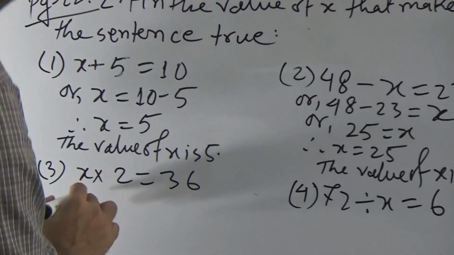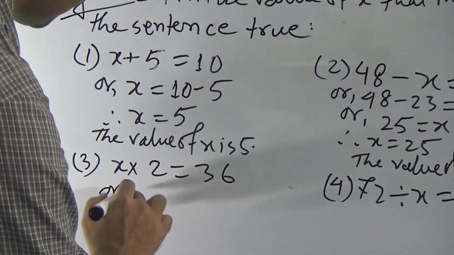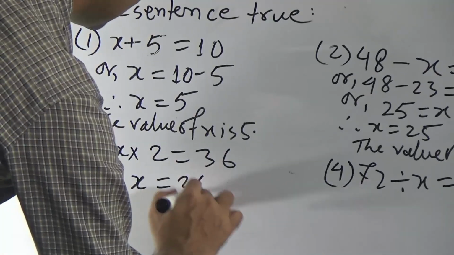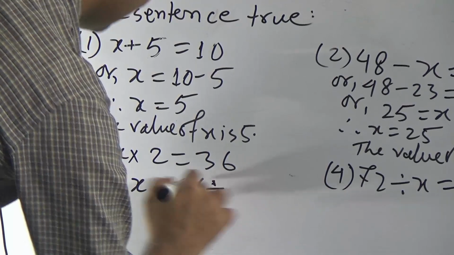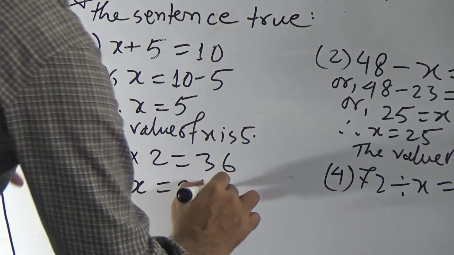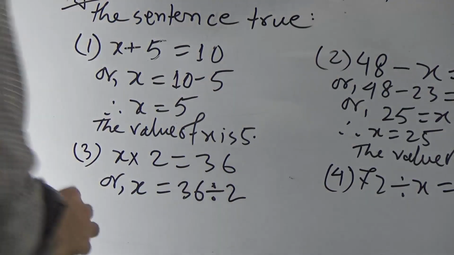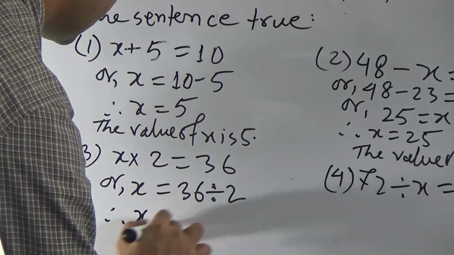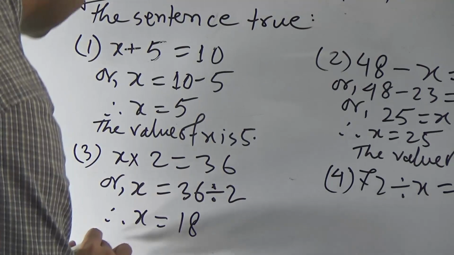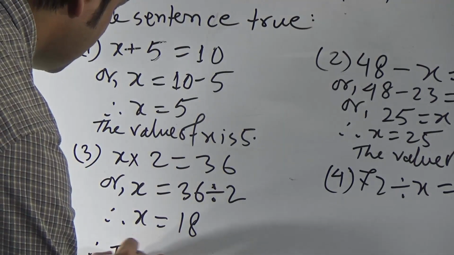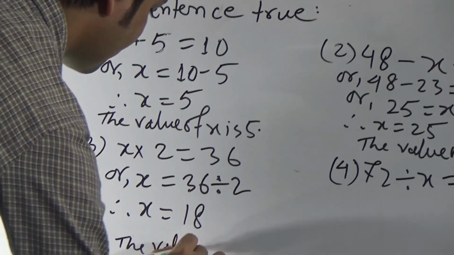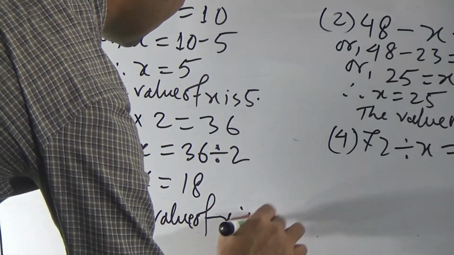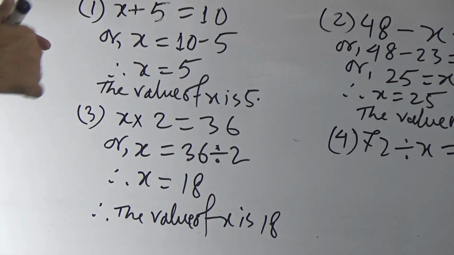So to find the value of x, we have to divide 36 by 2. As here is multiplication, when we change the side, it will be division. As the opposite operation of multiplication is division, we can say the value of x is 18. Therefore, the value of x is 18.